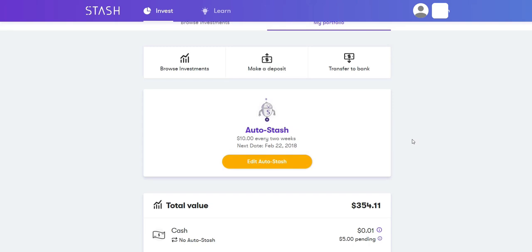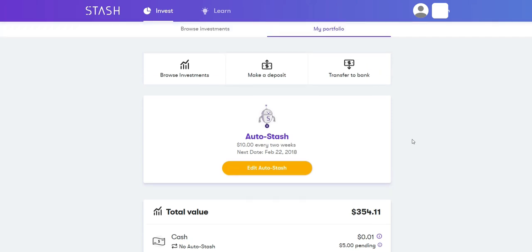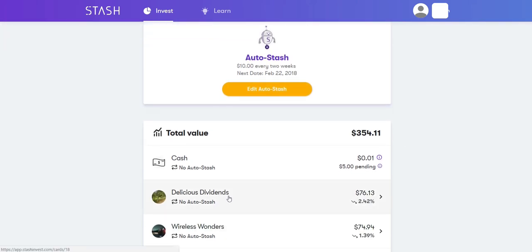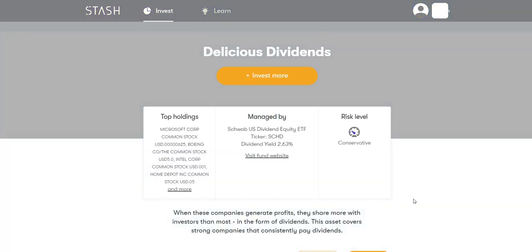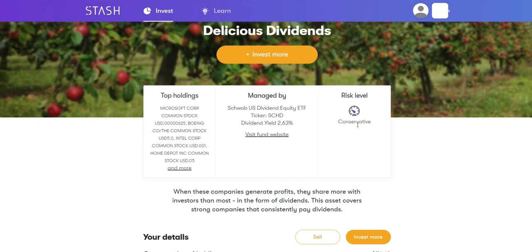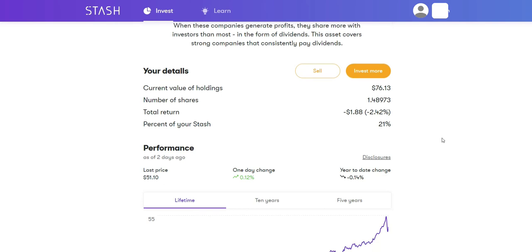And keep in mind also, until I believe you reach $5,000 in your account, Stash does withdraw $1 a month for their services. So it's not that much. It's pretty reasonable. But let's say I go into Delicious Dividends. So they pay 2.63%. It's very conservative, so not very risky. And I can sell them. You can sell them at any time. Your money's not locked away.